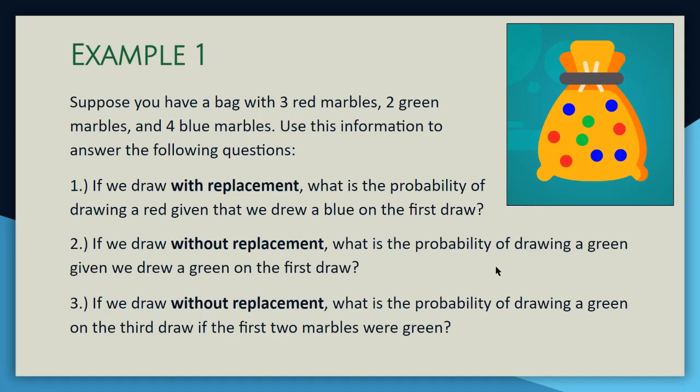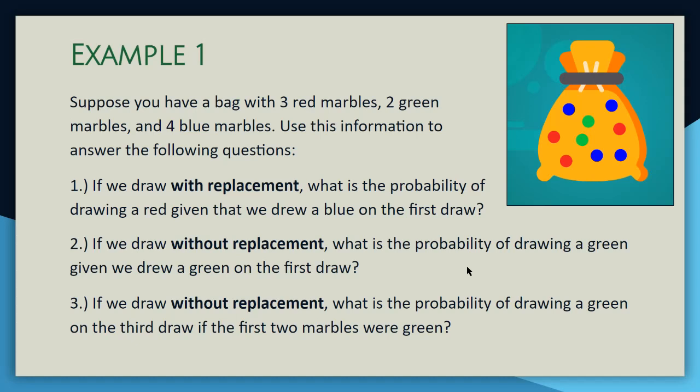So let's quickly do an example. We have a bag with 3 red marbles, 2 green marbles, and 4 blue marbles, and we're going to use this information to answer the questions below. First, 3 plus 2 is 5 plus 4 is 9. So we know initially this bag has 9 marbles in it. Number 1 says if we draw with replacement, what is the probability of drawing a red given that we drew a blue on the first draw?